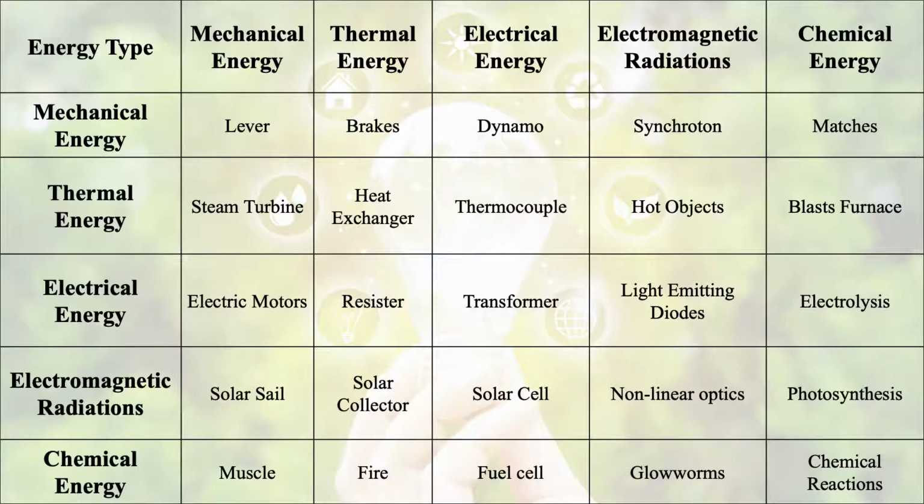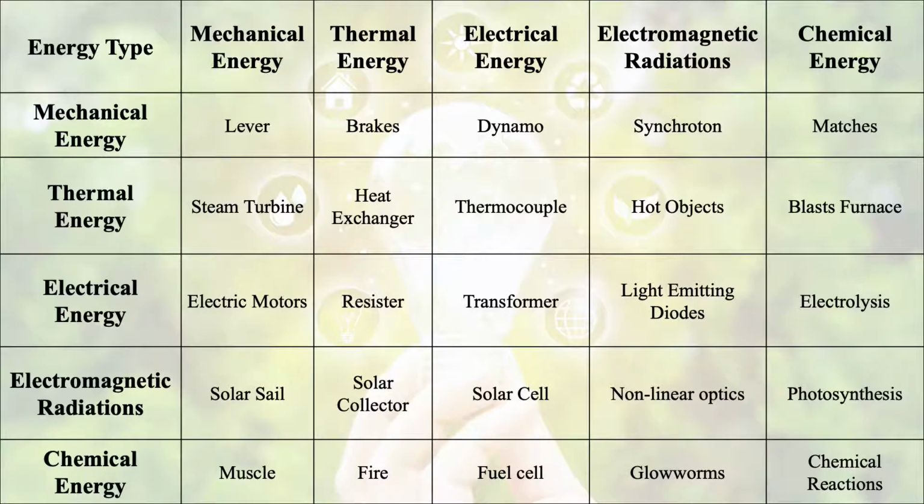Then if we talk about thermal energy, how are we going to convert thermal energy into mechanical energy? By using steam turbines. And if we convert this thermal energy into thermal energy, then we generally use heat exchangers. What happens in heat exchangers? They absorb heat from the hotter body and transfer this heat to another body which is at a colder temperature.